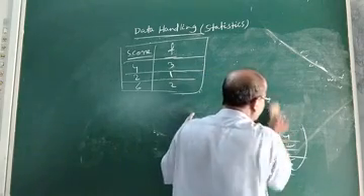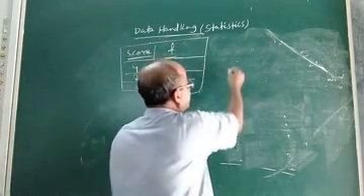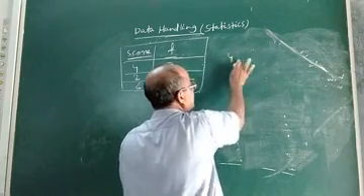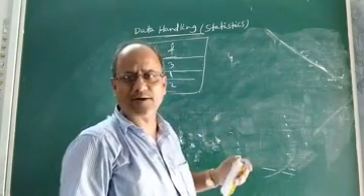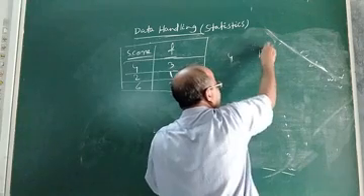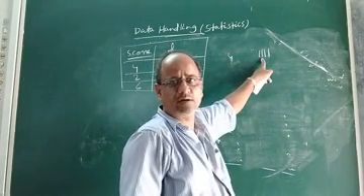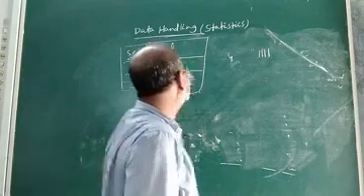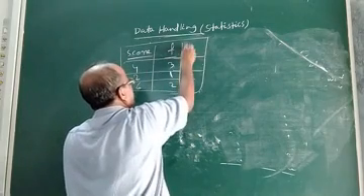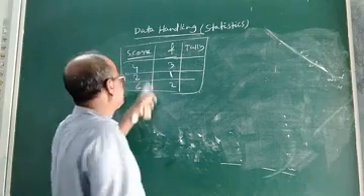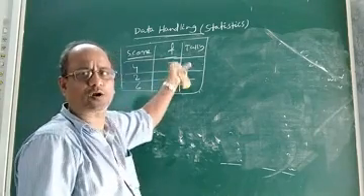Once again I am revising. What is a tally? Suppose an observation or score or data is 4. How do we represent it by tally? Tally means vertical lines. What is the frequency of 4? Let me do it here. The score is 4, the observation. Its frequency is 3, because 4 occurs 3 times.